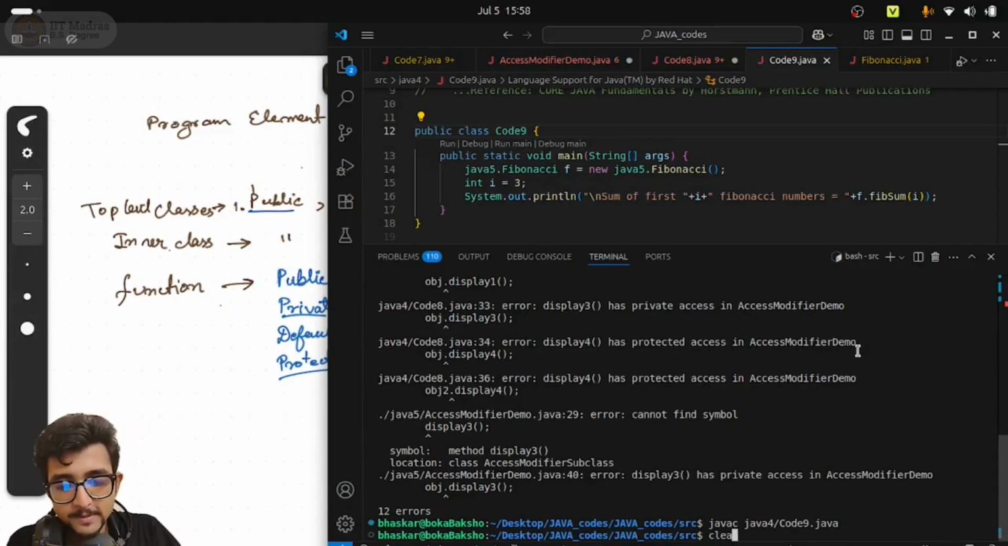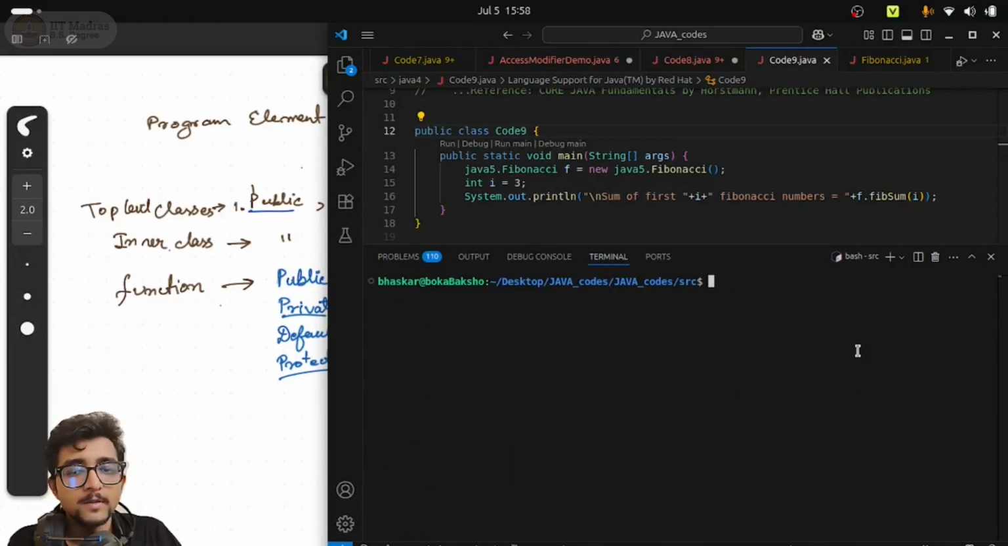Right. So this is done. Both the .class files are generated. Now I will execute it. So how to execute it? Java. Now here is the thing.